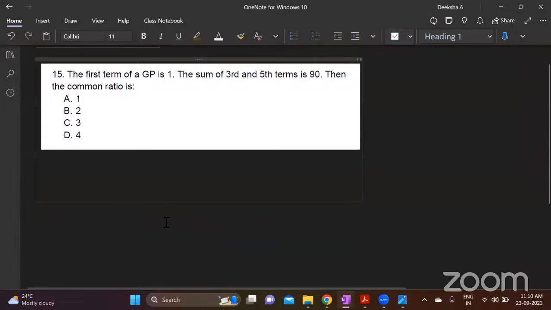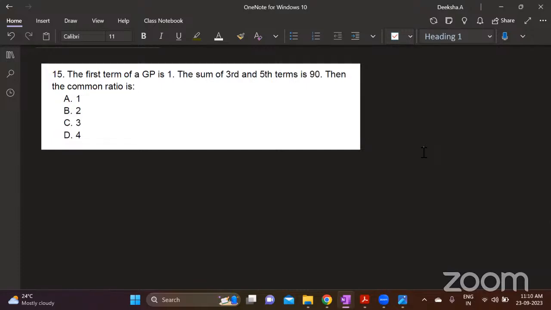First term of a GP is 1. Sum of third and fifth terms is 90. The common ratio is? So this is based on geometric progression. So what is a general term? What is geometric progression? Common term, general term.